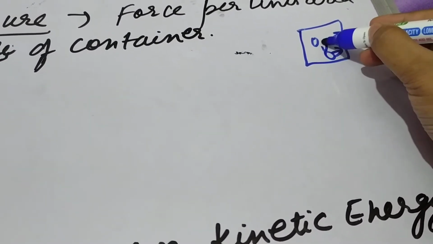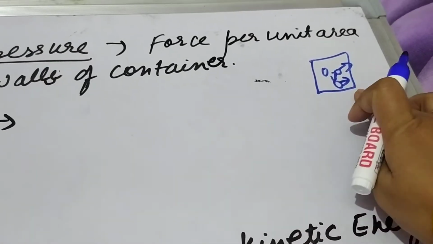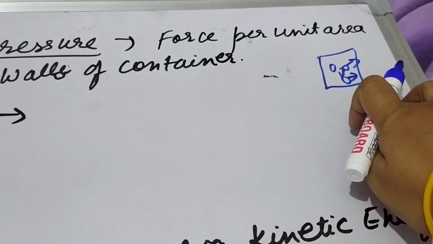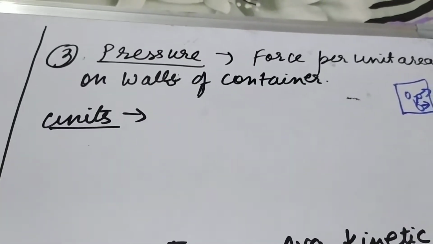They will collide among themselves also, but they will collide with the walls of the container. So the force they exert on the walls of the container per unit area by colliding on the walls of the container is called the pressure of the gas.